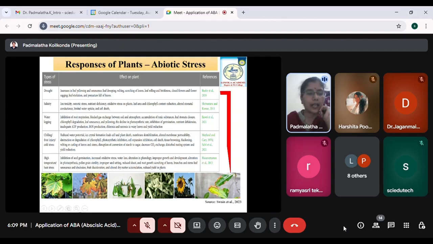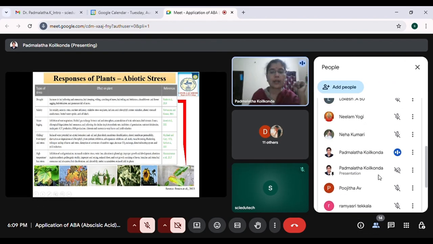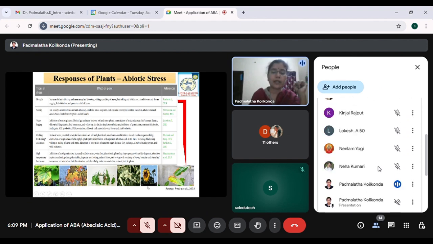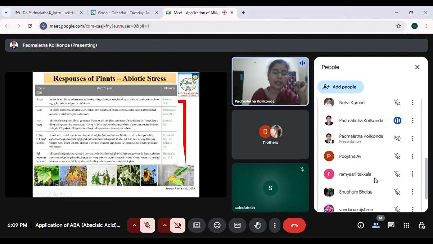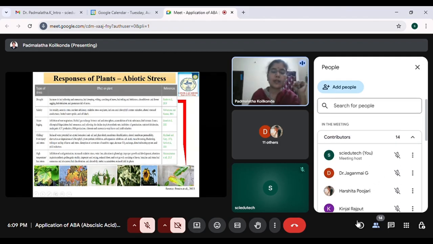As such, drought is not exactly water scarcity. It is classified into different types: severe stress, mild stress, and optimum drought stress. If a plant is under severe drought stress, we can see symptoms like rolling of the leaves and scorching of the leaves. Scorching is nothing but burning of the leaves. We can also see a response in flowers, like sagging of the flowers, and chlorosis, where the chloroplast is affected and the chlorophyll is disrupted. All these finally impact the yield of the crop.